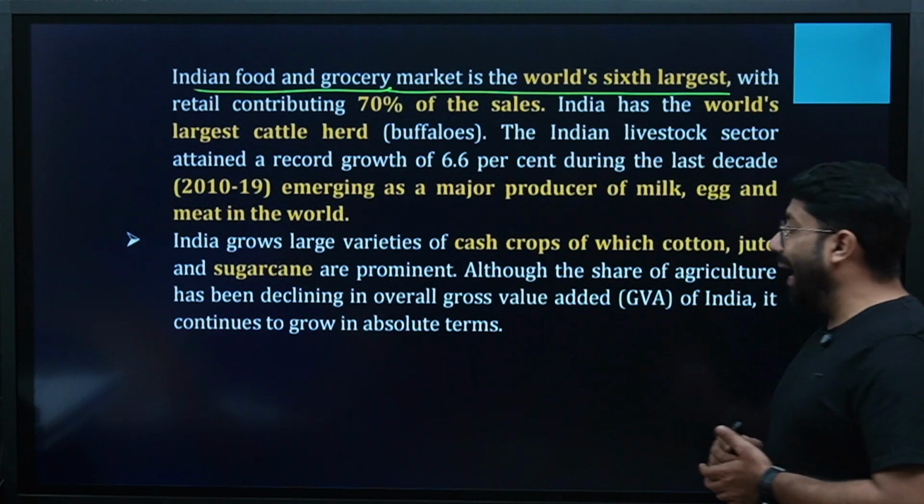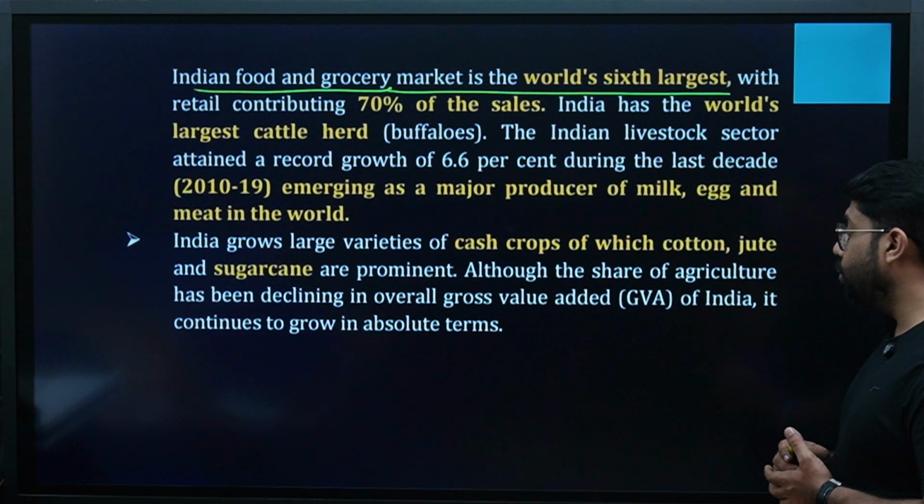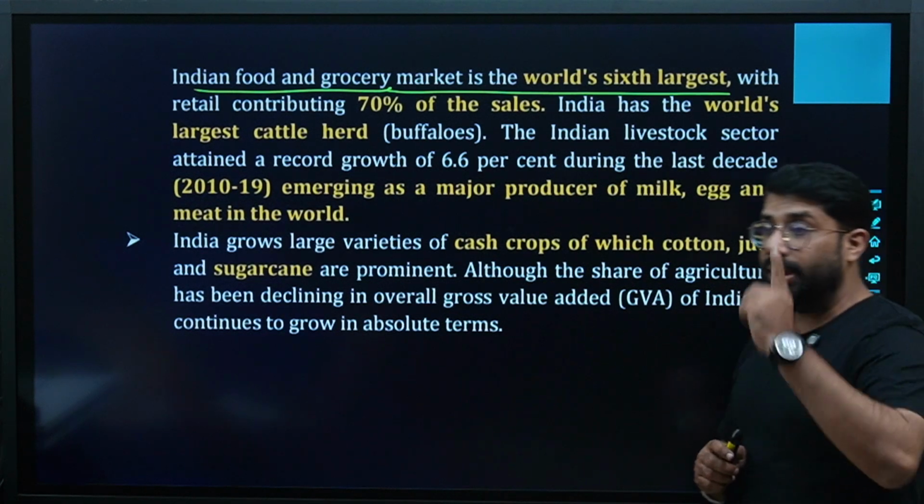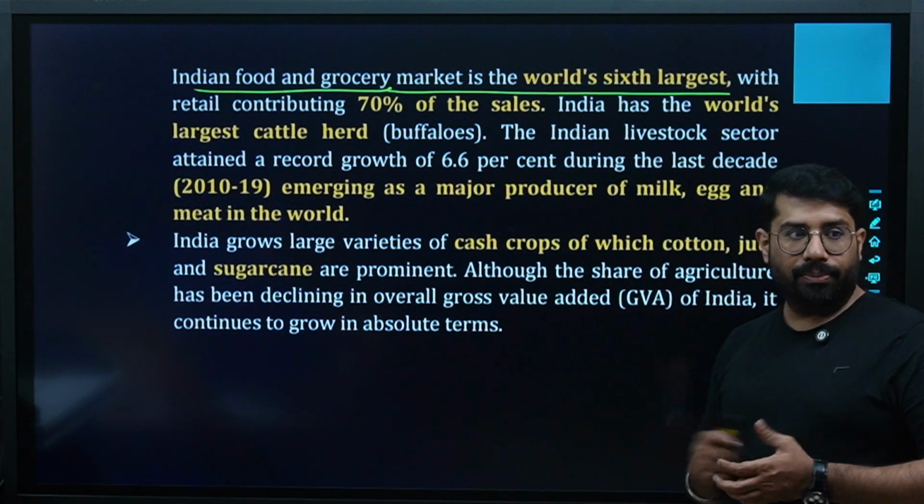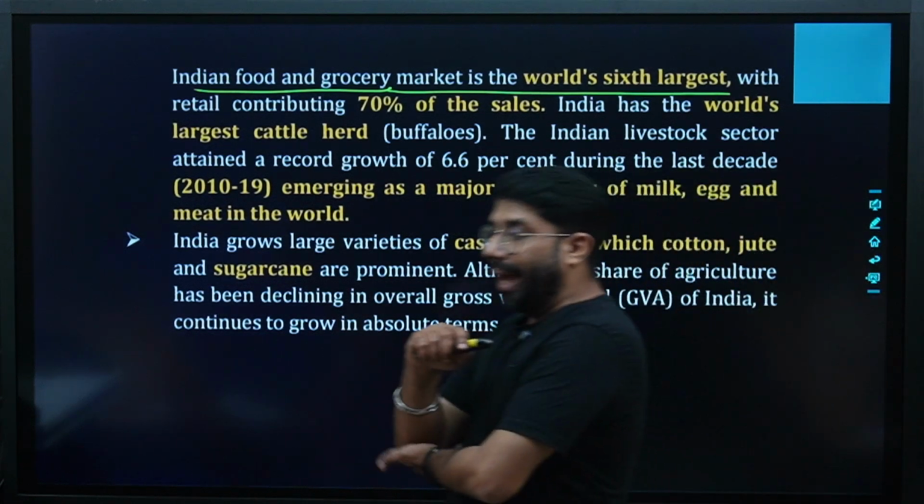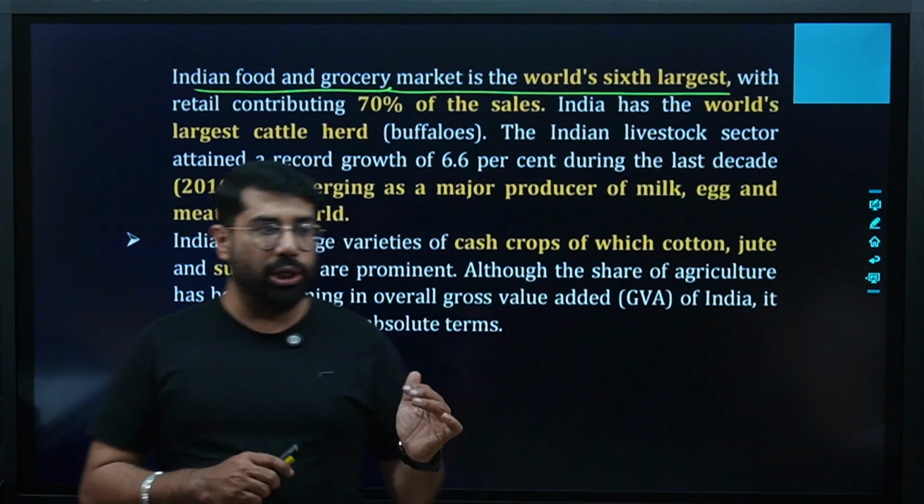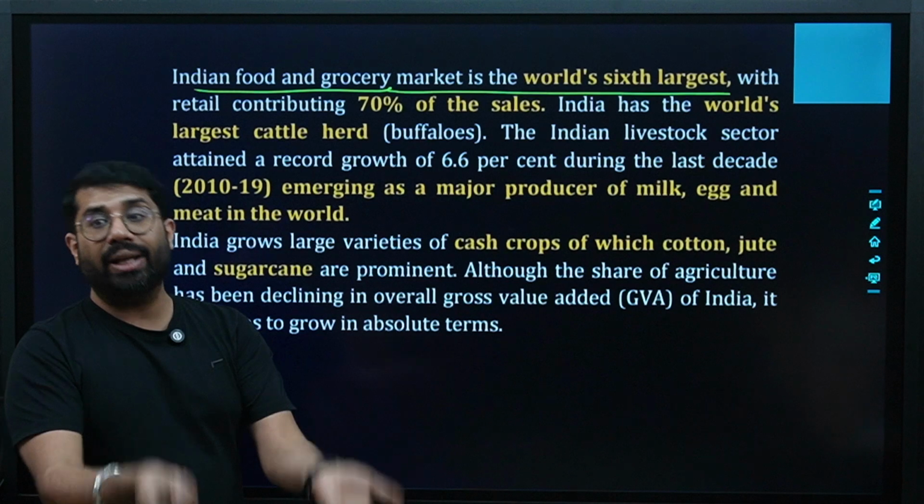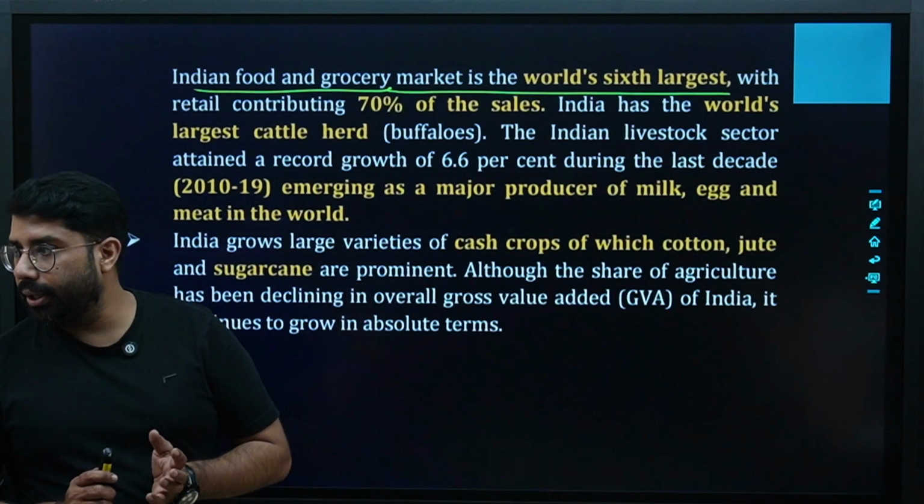Although the share of agriculture has been declining in the overall GVA of India, it continues to grow in absolute terms. People, please understand. Hope you remember GVA, the method. It means the contribution of agriculture nowadays is decreasing in GDP, but overall GVA is increasing. Are we clear?